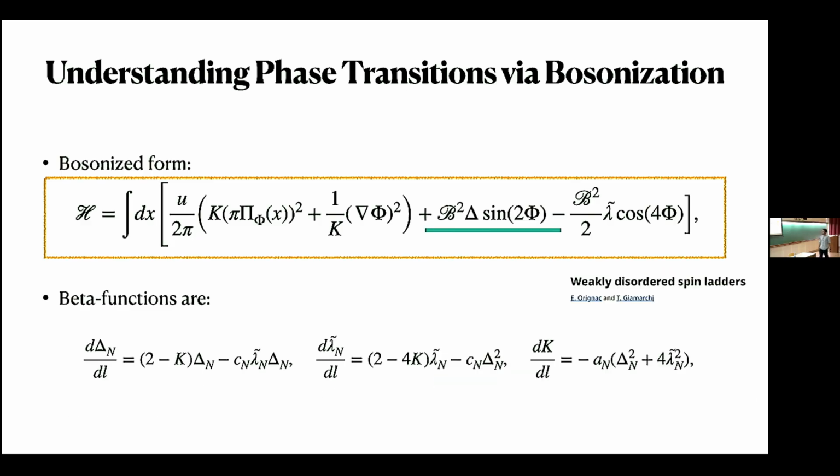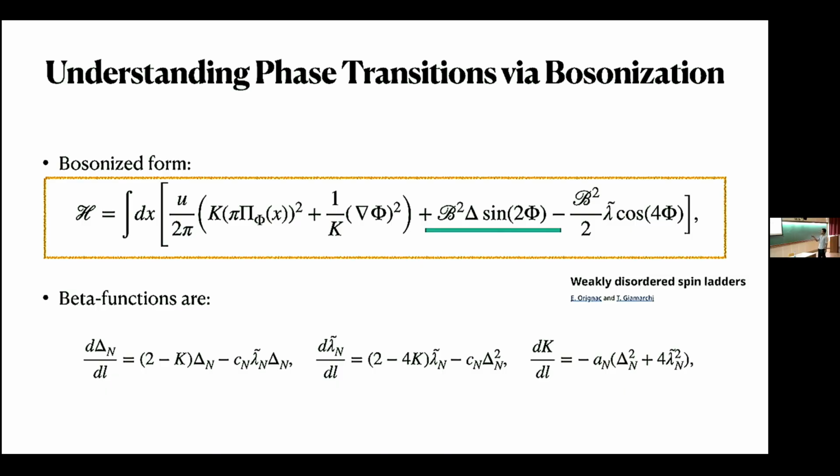Now we do the same bosonization for our model. We get one extra term. Apart from cosine 4 phi, as soon as we turn on dimerization, we get sine 2 phi. Here delta is proportional to JB minus JA, so if JB is equal to JA, this term will vanish. And lambda is proportional to JB plus JA. This is called the double frequency sine-Gordon model.